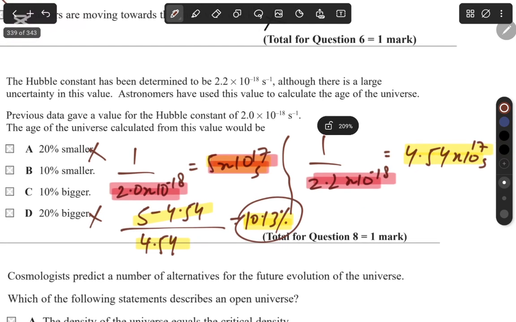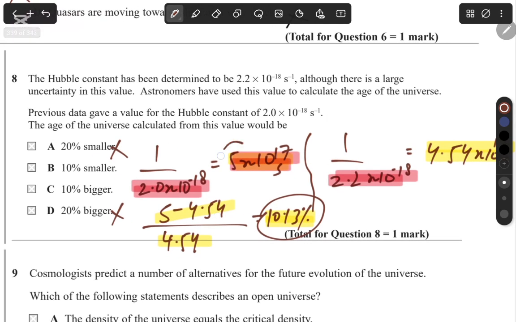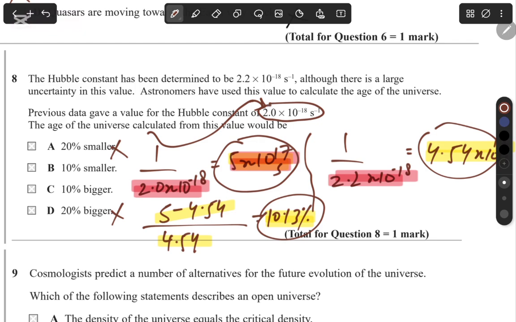So now, would the age of the universe be bigger or smaller? They want the age of the universe when our Hubble constant value is 2 times 10 to the power of minus 18, and we can see that it's a bigger value. With the other value, we're getting a smaller age of the universe. So the answer here would be C.